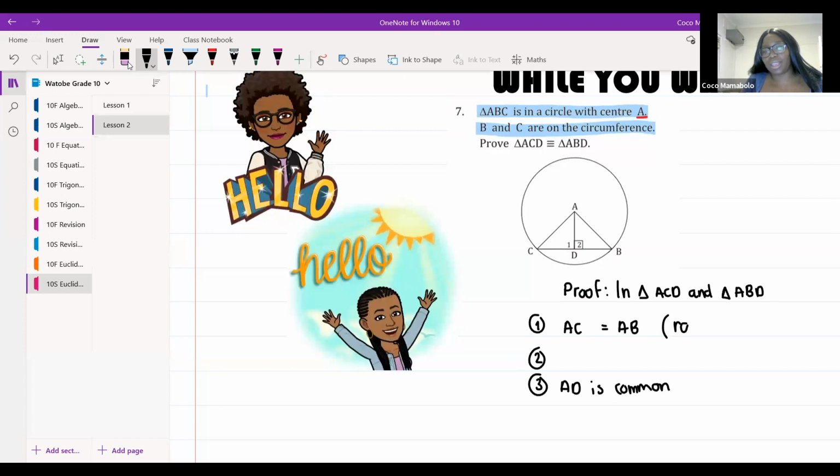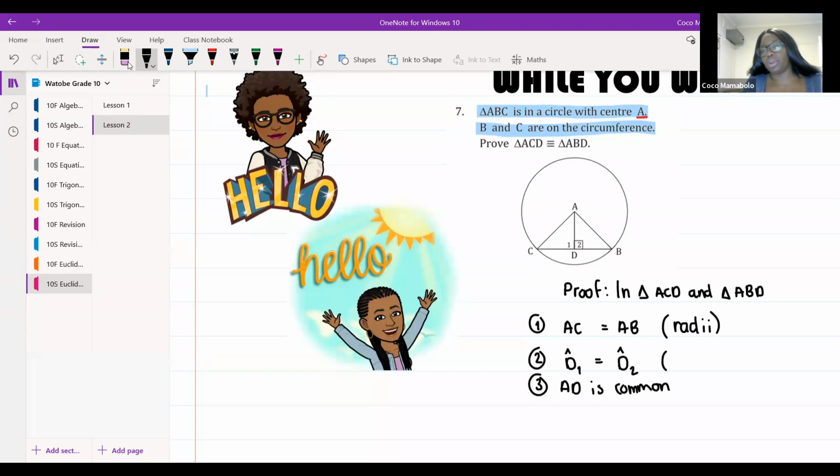All right. So we can say that this is radii. Okay, excellent. Hatu, what's up? Ma'am, I wanted to give the second one. Yes, absolutely. Tell me, what is the second reason? Ma'am, angle ADC is equal to angle ADB. Beautiful. Or in this case, because they've numbered the angles for us, we can just go angle D1 is equal to angle D2. What's your reason? Ma'am, angles on a straight line or perpendicular lines.